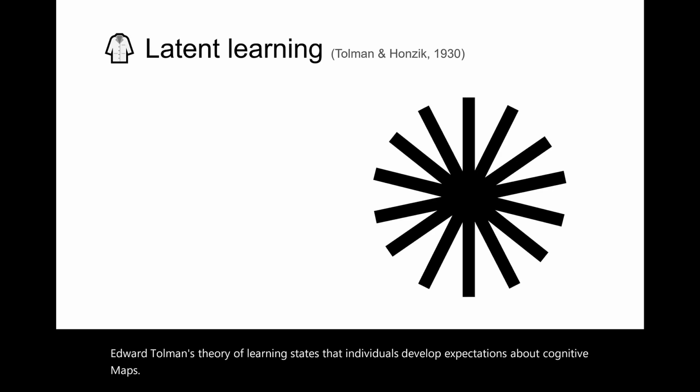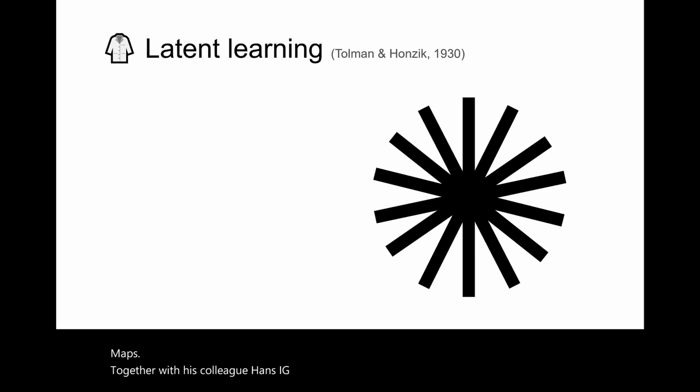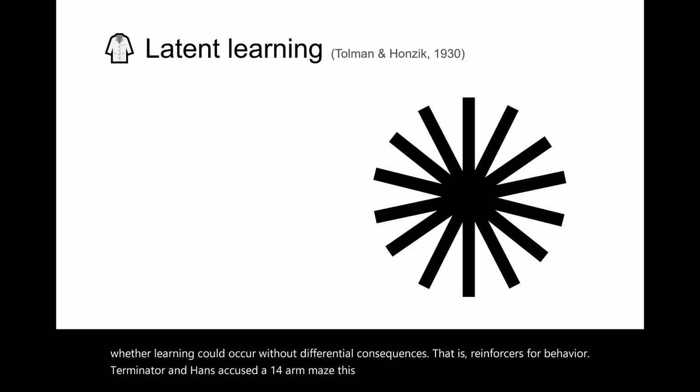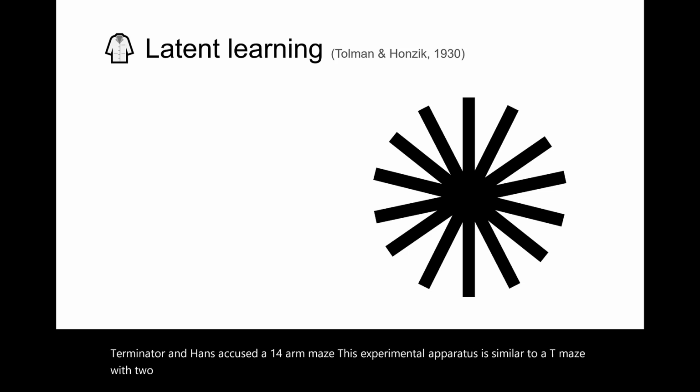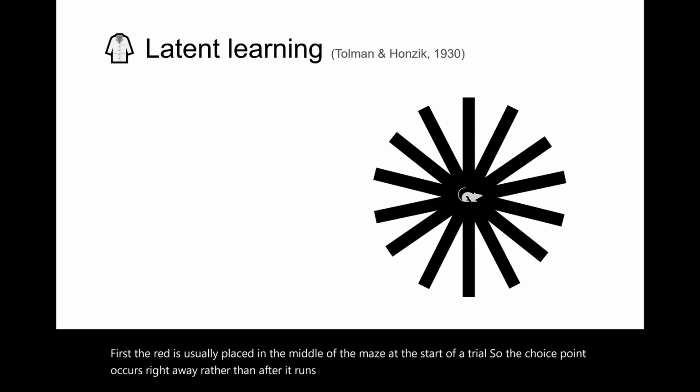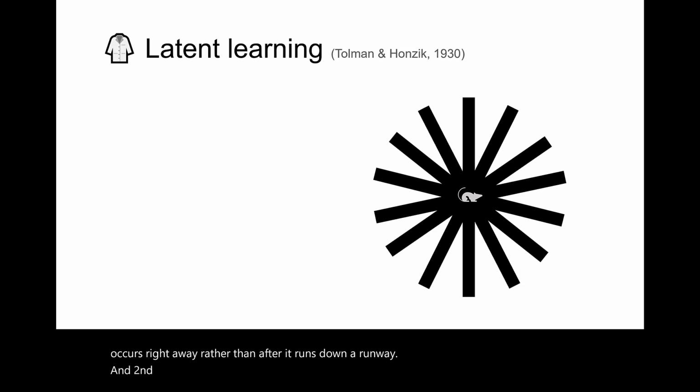Together with his colleague Hanzig, Tolman developed another maze experiment to test whether learning could occur without differential consequences, that is, reinforcers, for behavior. Tolman and Hanzig used a 14-arm maze. This experimental apparatus is similar to a T-maze with two key differences. First, the rat is usually placed in the middle of the maze at the start of a trial, so the choice point occurs right away rather than after it runs down a runway. And second, there are 14 arms that the rat could choose to take instead of just 2.